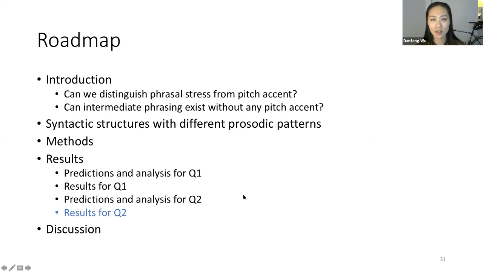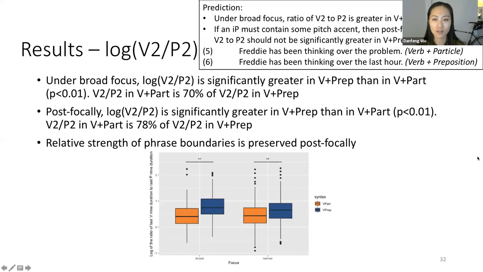Let's look at the results for the second question. The prediction is that under broad focus, the ratio of V2 to P2 is greater in verb and preposition than in verb and particle. And this is indeed the case. Specifically, the ratio in verb and particle is 70% of the ratio in verb and preposition.